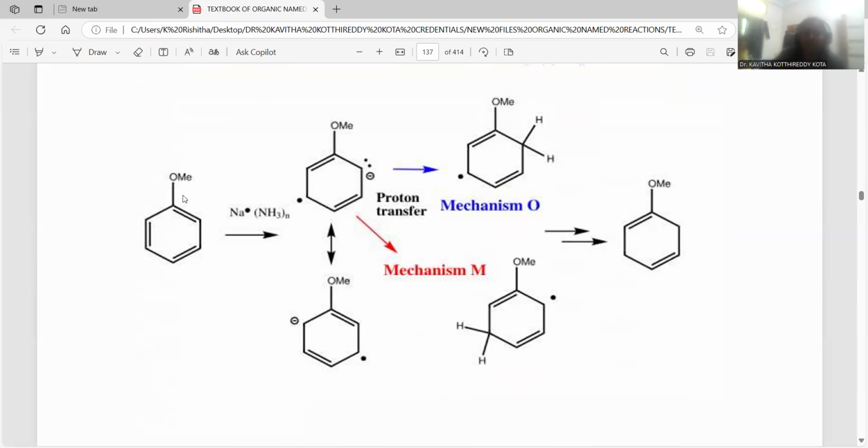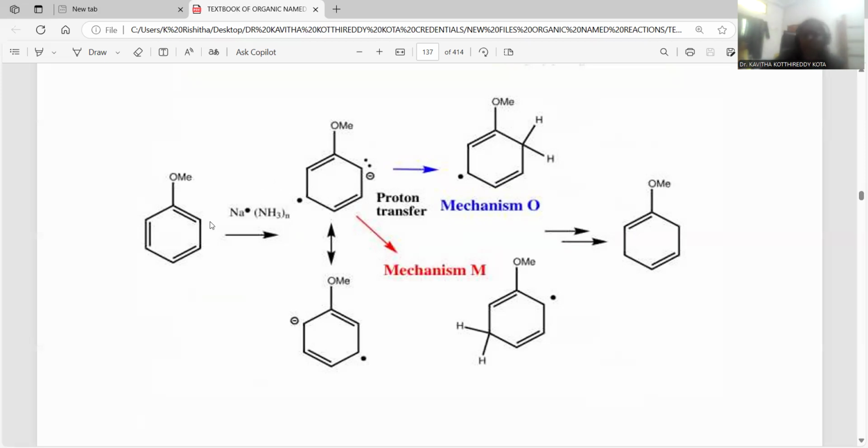So whenever methoxy is there, methoxy is a kind of electron releasing group, an activating group for the benzene ring. At that condition, why is the reduction taking place at the 2nd, 5th position, why 2,5 position, instead of the first position? Let me introduce the mechanism over there. So whenever sodium in liquid ammonia is treated with this, sodium obviously has an electron rich nature that is used to give the electrons.